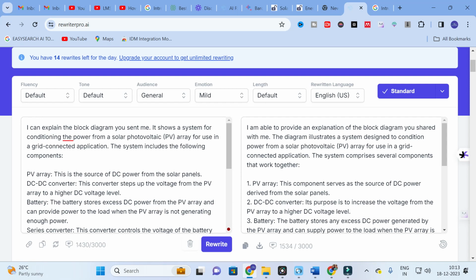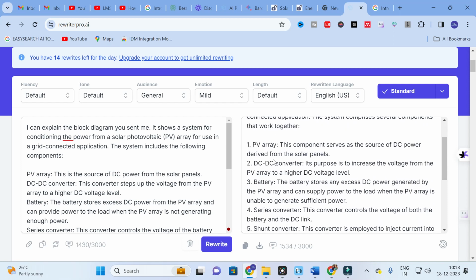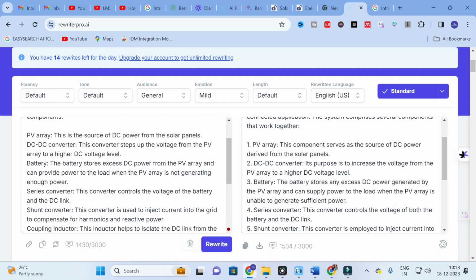Here you can see, I can explain the block diagram. Instead of that, it provides the explanation of the block diagram you shared. Here you can see PV array. This is the source of DC power from solar panels. This component serves as a source of DC power derived from the solar panels. This converter steps up the voltage from the PV array to a higher DC voltage level.